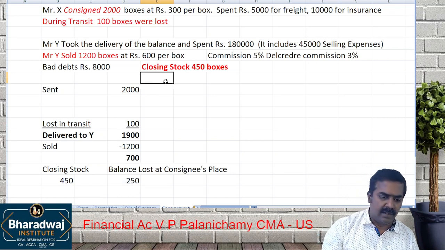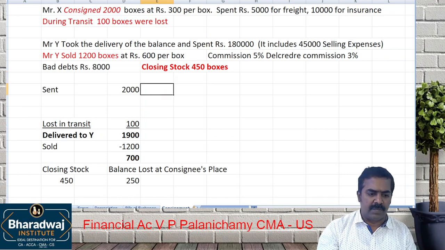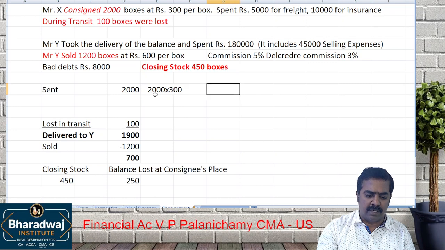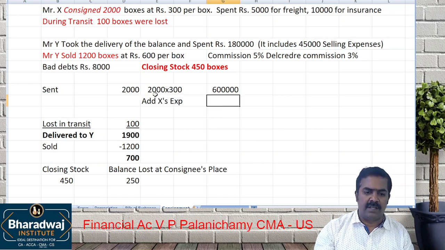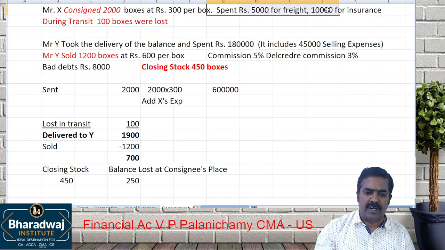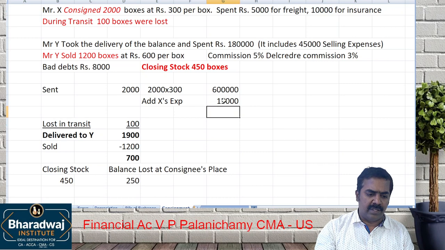Please listen. What is the value of these 2000 boxes? 2000 boxes into 300 is 6 lakhs. Add consignor's expenses. What has he spent? 5000 for freight, 10,000 for insurance. He has spent 15,000.